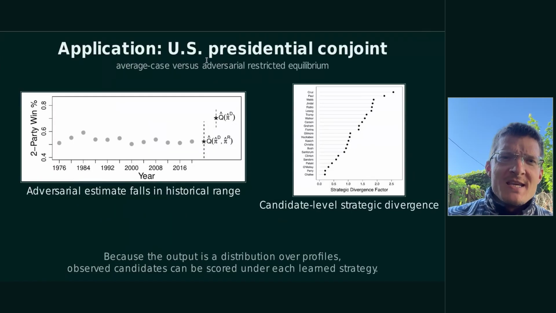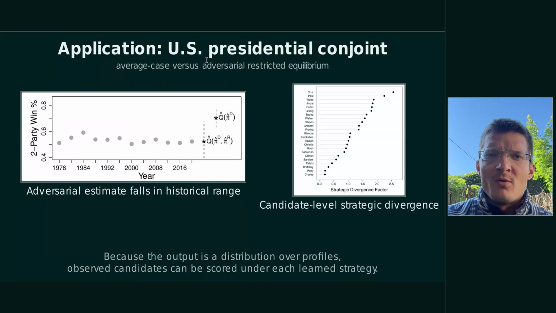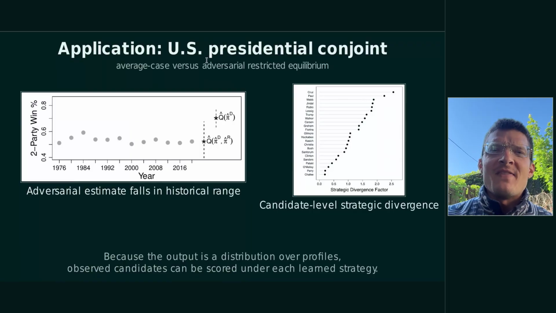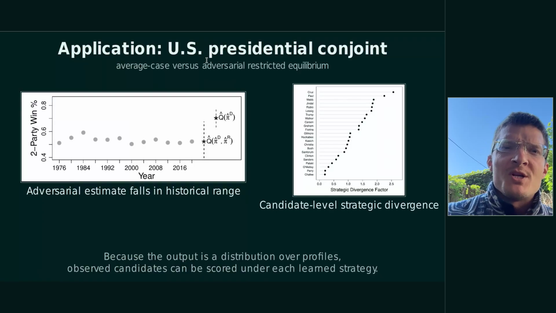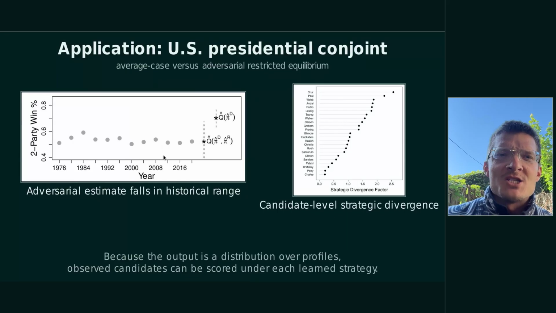Great. In the US presidential conjoint application, we find that the average case optimization against a uniform opponent implies vote shares outside of the historical two-way vote shares. However, the adversarial institution-aware restricted equilibrium falls inside that range and is much closer to the 2016 result. Because the output is a distribution over profiles, the paper also scores observed candidates under the learned strategies and summarizes the candidate level strategic divergence.